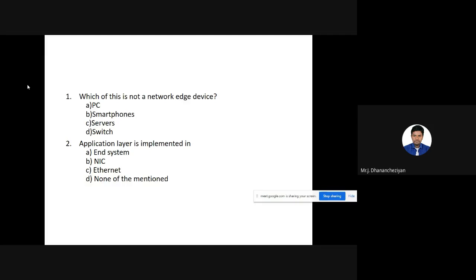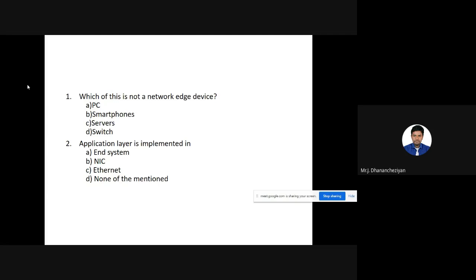When it comes to our internet infrastructure, we have end devices and we have network intermediary devices. End devices are otherwise called edge devices. A network edge device is a device which connects the customer endpoint, a device which is present close to the customer. Now we look into the options. The options are PC, smartphone, server, and the fourth option is switch.